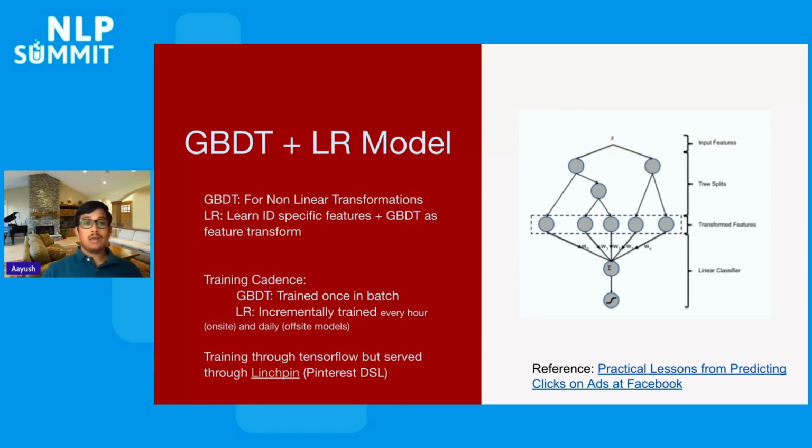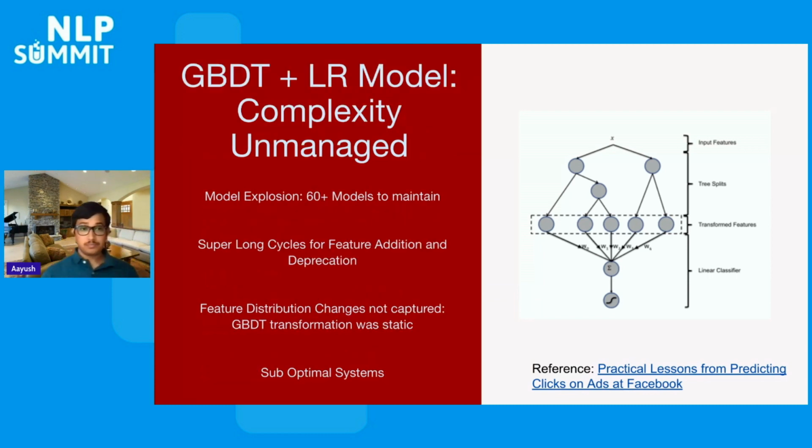One thing to note is that in this particular world, Pinterest was training in a hybrid and mixed world of different languages, around 2017. So these models, the GBTs, were trained in the XGBoost library, while the logistic regression was trained in a TensorFlow library. But eventually, these were being served through a Pinterest internal C++ serving system. So this kind of hybrid system slows down the efforts in the future, and we will show some of the reasons why we moved to native serving in the end.